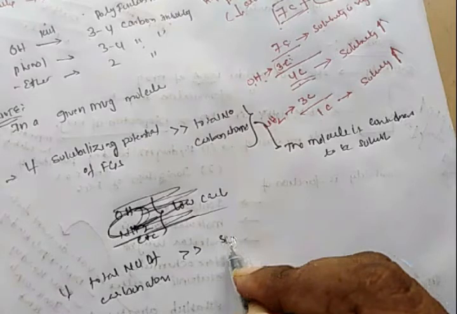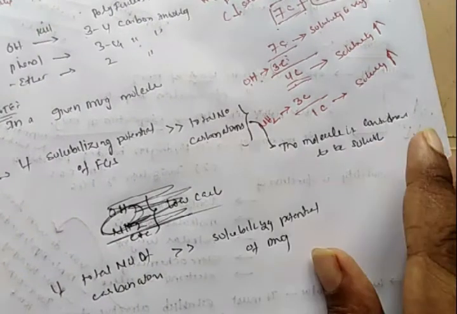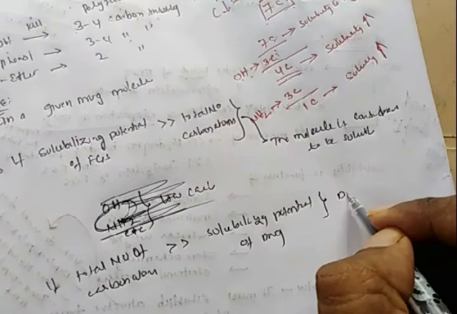In reverse, if the total number of carbon atoms exceeds the solubilizing potential of the drug, the drug molecule is insoluble. Okay, the molecule is insoluble.